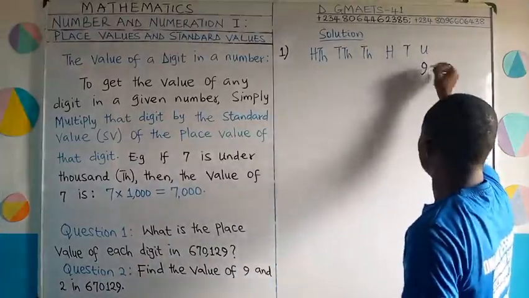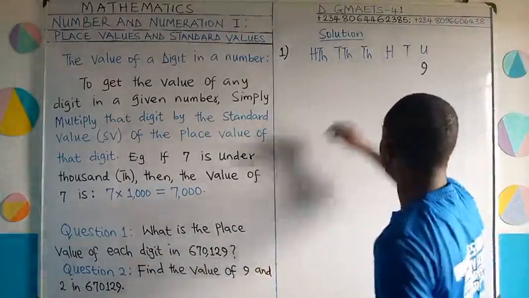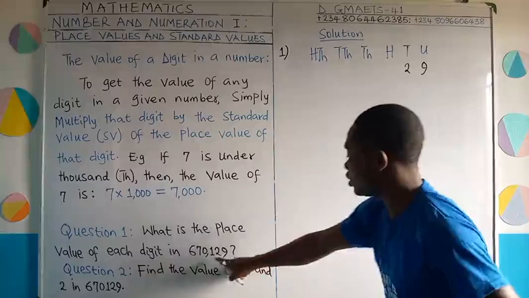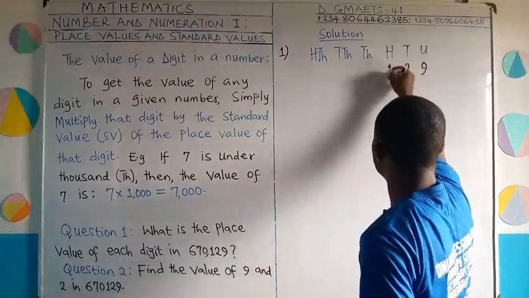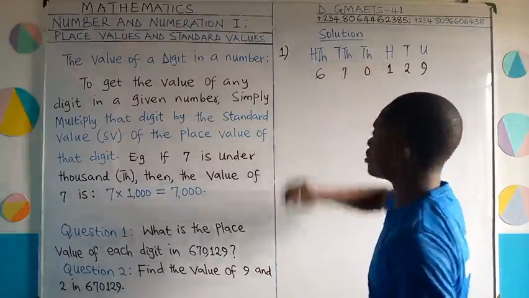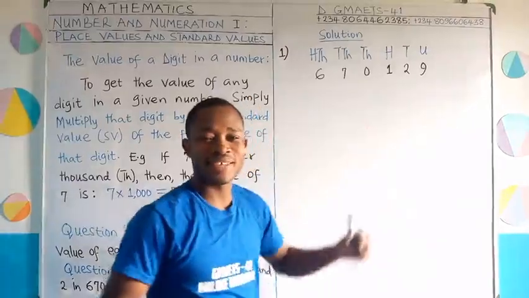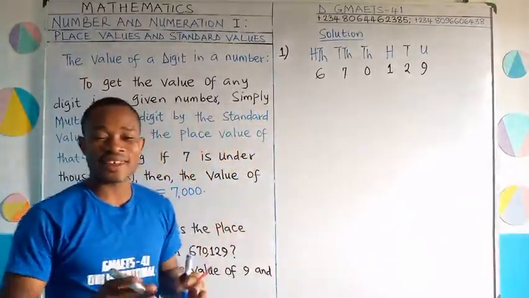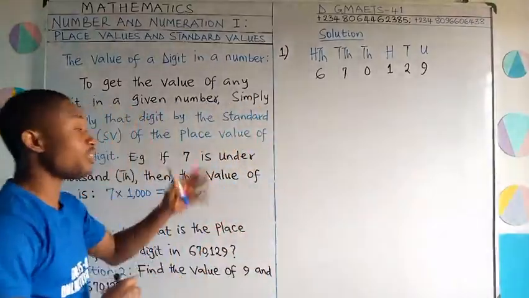Starting with the unit, we have 9 there, because that's the first digit on the right. After that, 2 will come under tens. After that, 1 will come under 100. We have 0, we have 7, and we have what? 6. You see, from these, I can quickly and easily write out the place value of each of the digits.